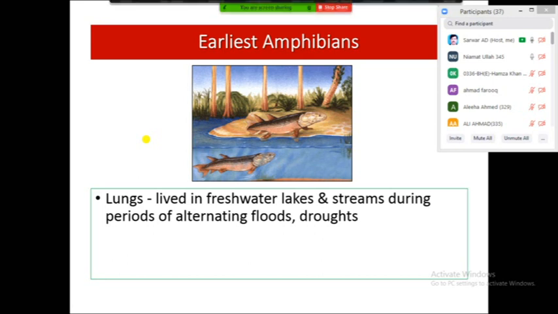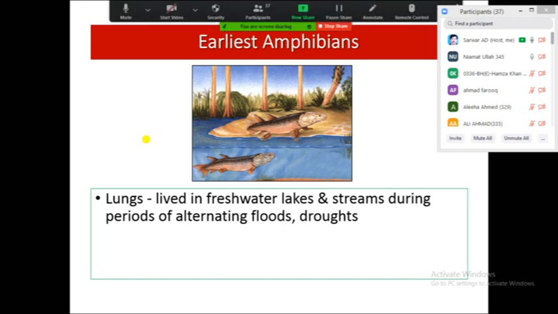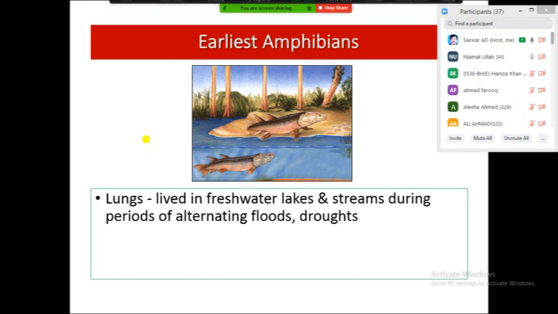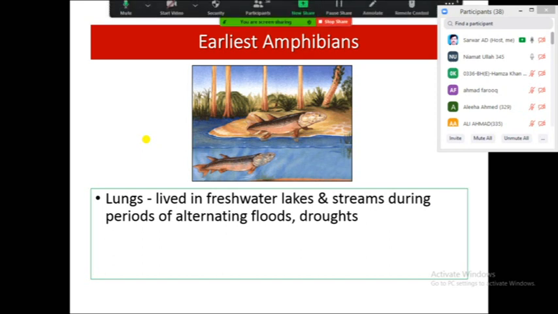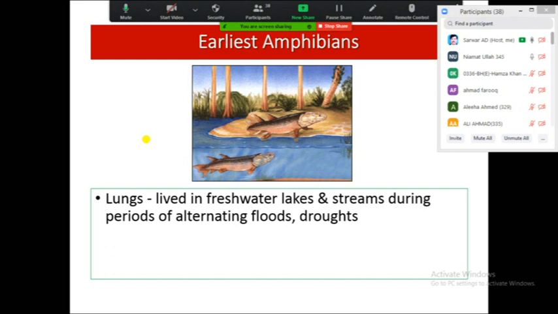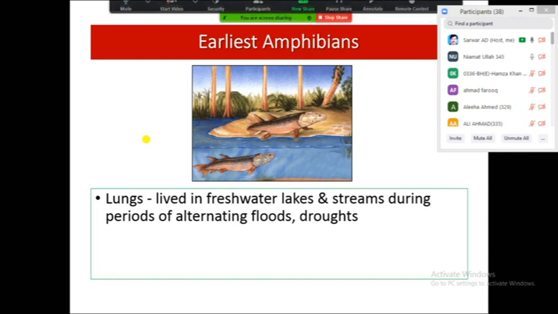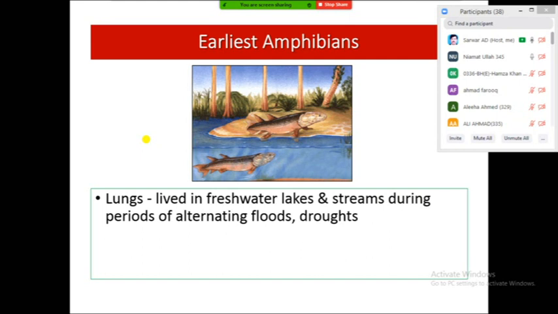When you compare a pond with great water bodies, a pond usually dries out when there is no rain. A small pond may dry out, and the fish living there generally respire through gills, so they will surely die. In the previous lecture, we discussed that this is the difference between life and death.